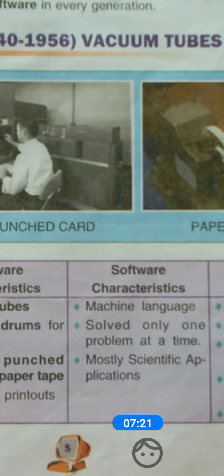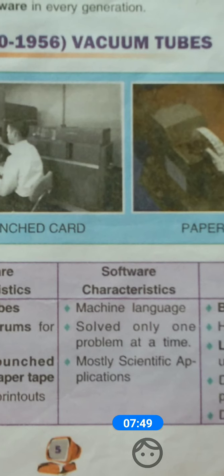So at that time, those people who were using these computers gave the instruction through the machine language, that is the binary language. Binary language means 0 and 1. It solved only one problem at a time, means a single problem at a time was solved by the computer. And most scientific applications: the computer at that time was used only for scientific applications.